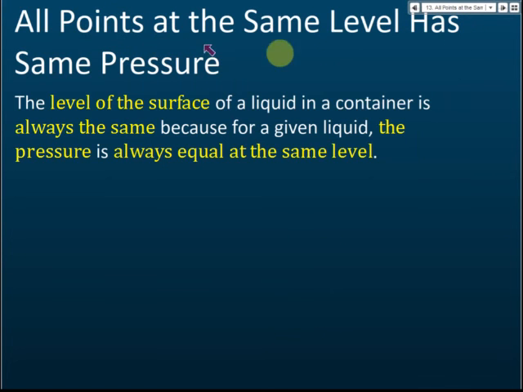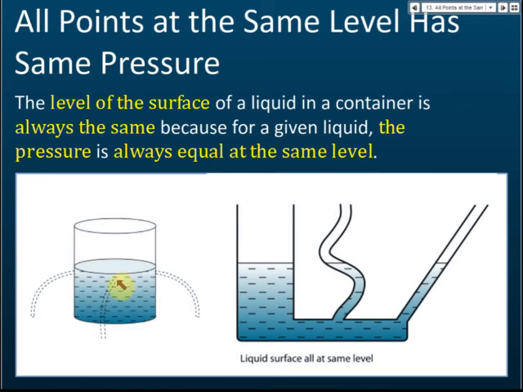All points at the same level have the same pressure. The pressure of a liquid in a container is always the same at the same level, because for the given liquid, the pressure is always equal at the same level. In this experiment, if you make 3 holes at the same level, you will find that the distances where the water spurts out are the same. If this one is 2 cm, then this must also be 2 cm, and this distance must also be 2 cm. This shows that the pressures are the same.